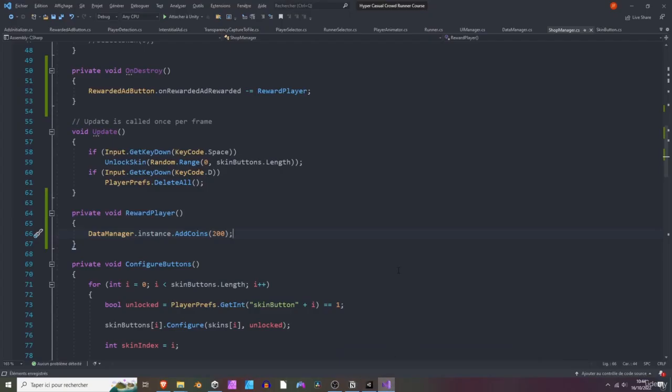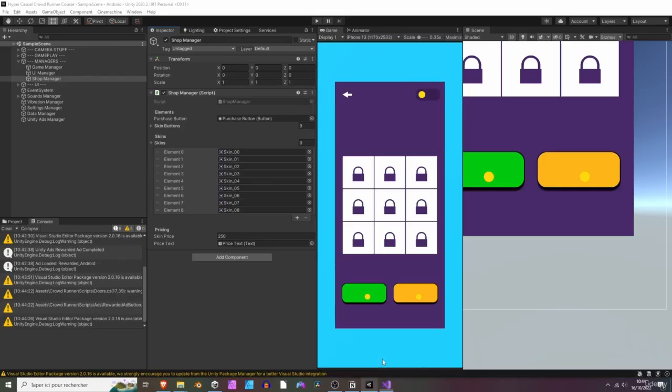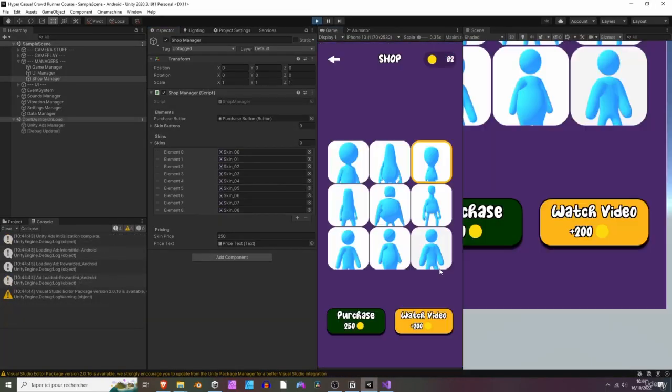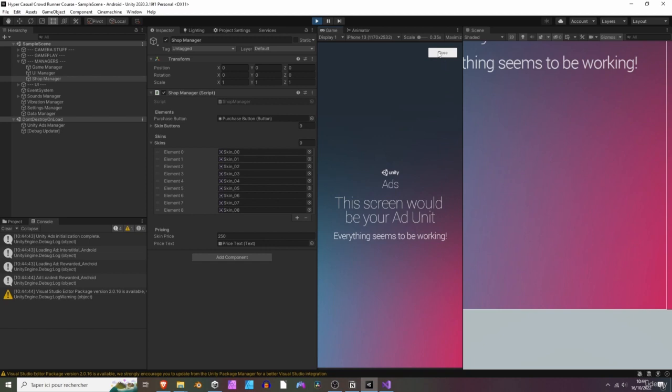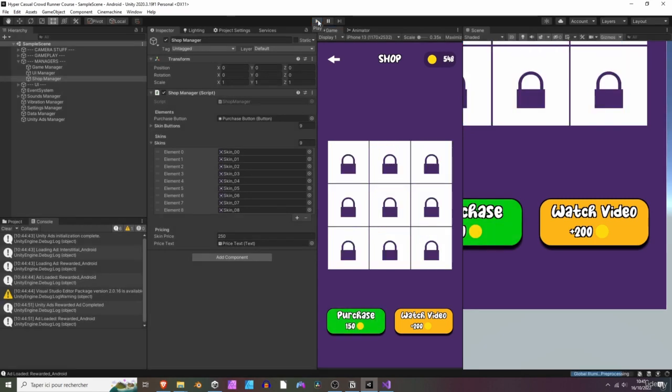All right, after doing that, we need to update the purchase button because if we had 50 coins previously and the skin is 200 coins, the purchase button would have been disabled. So now that we have more coins, we need to check if we have enough to purchase a skin or not. All right, let's jump back to Unity now. Let's hit play, open the shop, and we can see that we have 82 coins. So let's watch a video like so. Let's close it. And we now have 282 coins and the purchase button is now enabled. Awesome. So yeah, we've just learned how to add a watch video button.